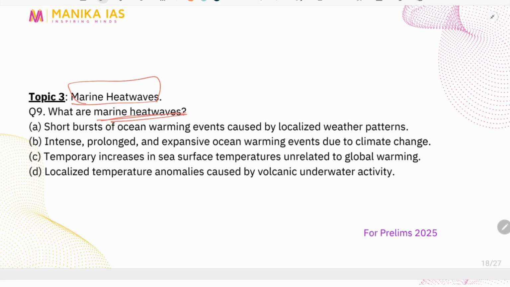So here we are talking about marine heat waves. What are these? Actually, these are intense, prolonged, and expansive ocean warming events due to climate change. So this is also a reason because of which, because of climate change, we are facing the scenario of marine heat waves. So B is the answer. The same example you can use in your mains paper as well. Whenever you're solving a prelims question paper, try to use those points as fodder, as an example in your mains answers also.